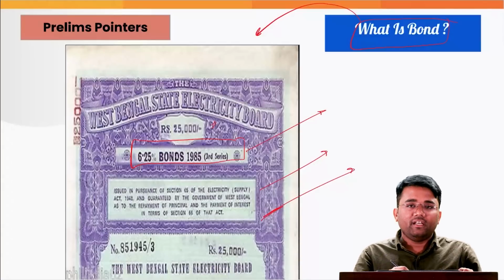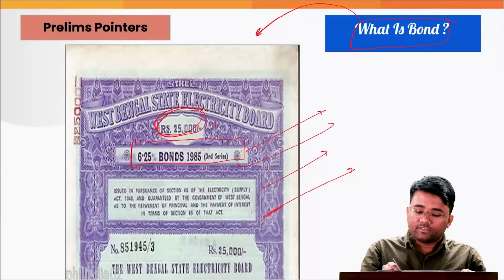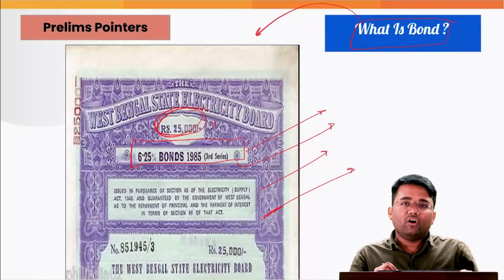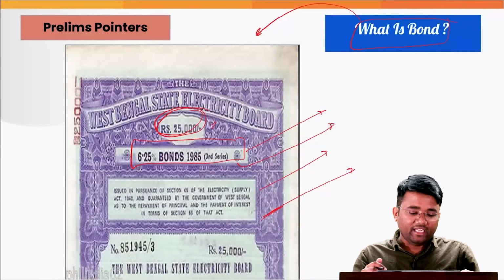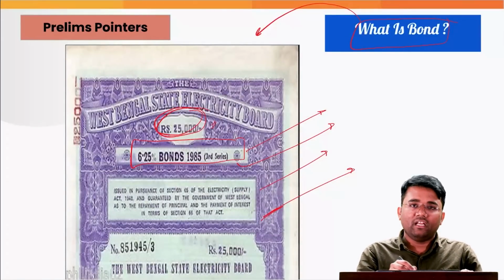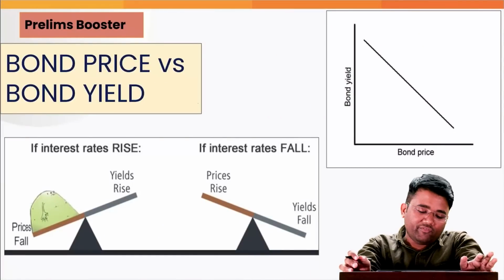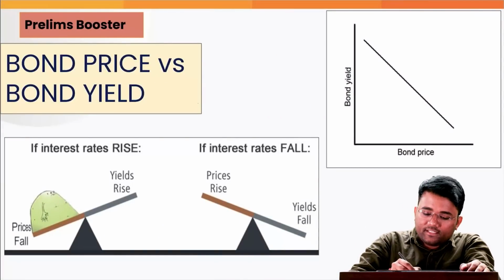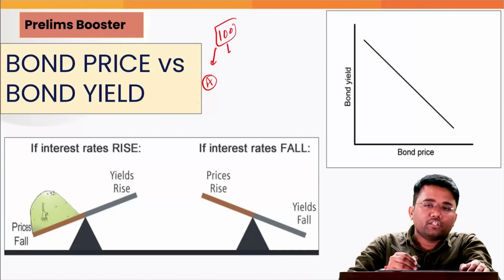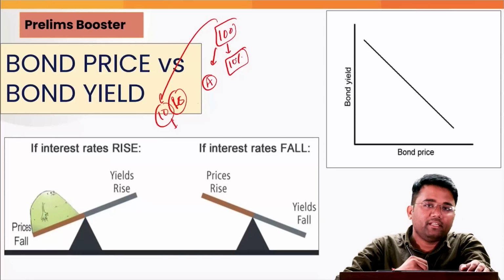After the maturity period, the debtor will have to give back this bond price, and he was already giving this interest payment or the coupon payment at a regular interval which was agreed. So this is a bond of West Bengal State Electricity Board, where bond price, coupon payment and all the details are written in this bond itself. So let's try to understand this relationship between bond price and bond yield. Let's suppose this is a bond which is being held by this person A, and the coupon rate or effective rate of interest on this bond is 10%, that is 10 rupees yearly. Okay, yearly payment 10 rupees.